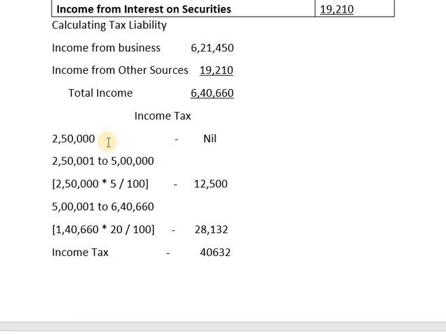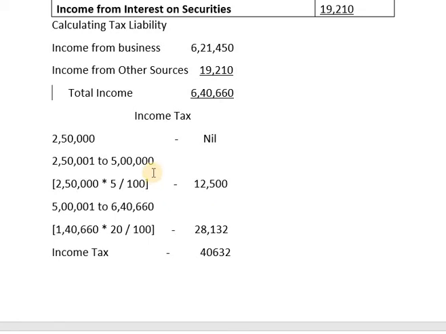The next slab rate of tax will be from 2,50,001 to 5 lakhs, for which the assessee is required to pay a tax of 5%. So the difference between 5 lakh and 2,50,001 is 2,50,000, for which he is supposed to pay 5% tax. So 2,50,000 into 5 divided by 100 works out to be 12,500.